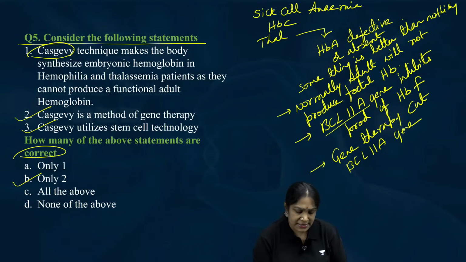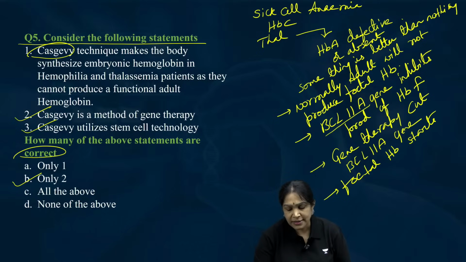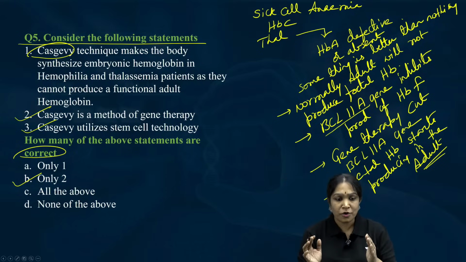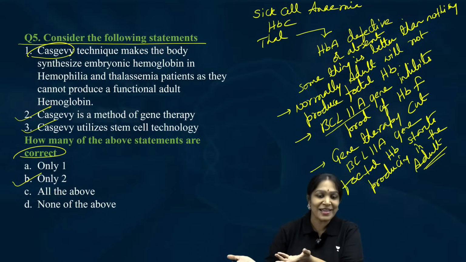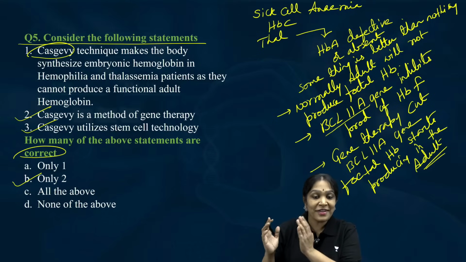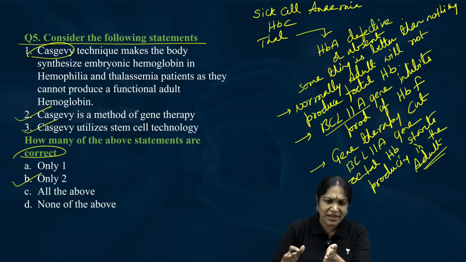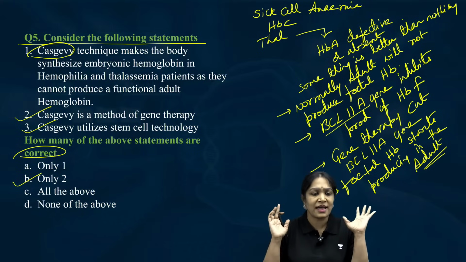So what happens? Fetal hemoglobin starts producing in the adult. Normally an adult will not have fetal hemoglobin, but because here adult hemoglobin is not there, we are making the adult produce the fetal hemoglobin so that he will have something better than nothing.